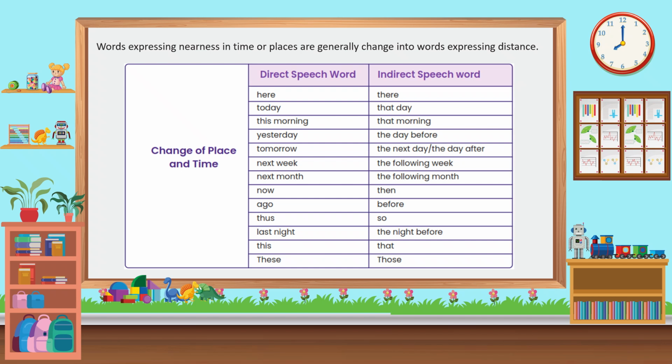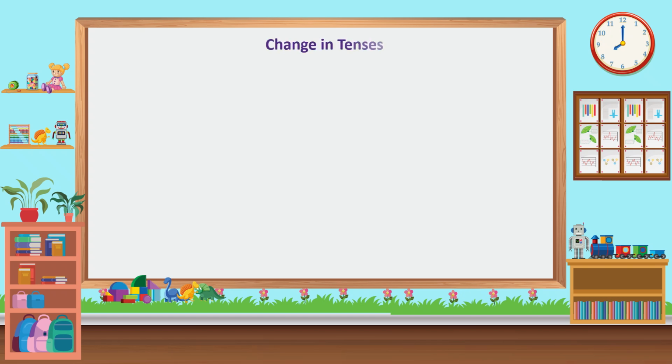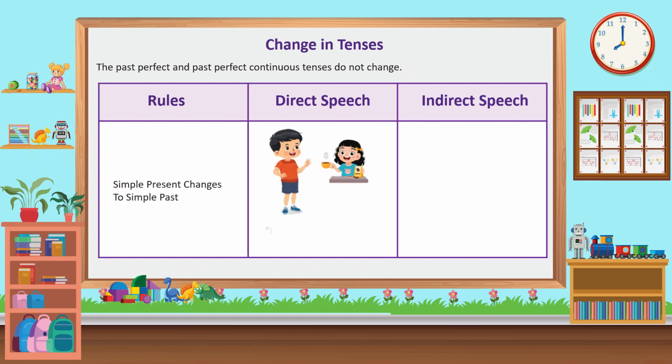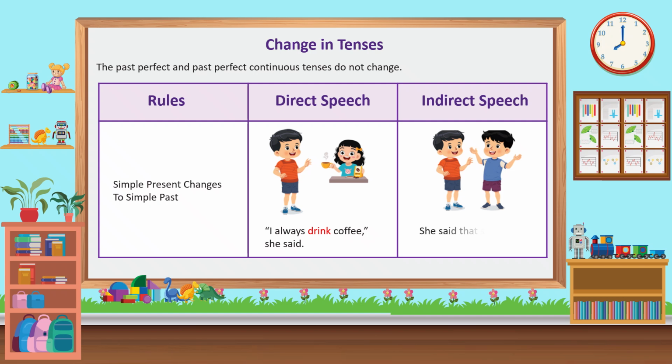These, those. Change in tenses. The past perfect and past perfect continuous tenses do not change. Rules. Direct speech. Indirect speech. Simple present changes to simple past. I always drink coffee, she said. She said that she always drank coffee.